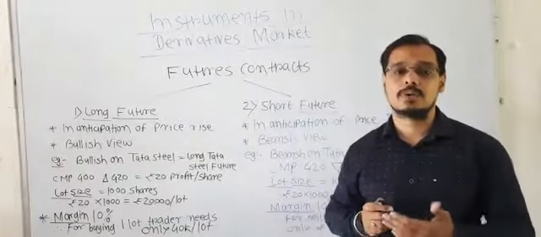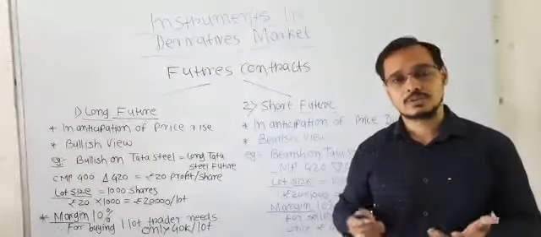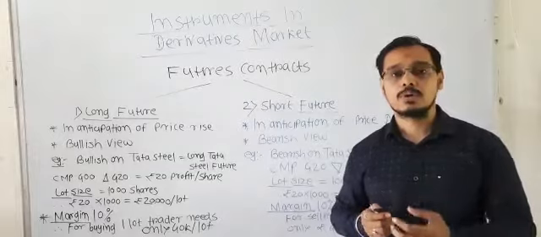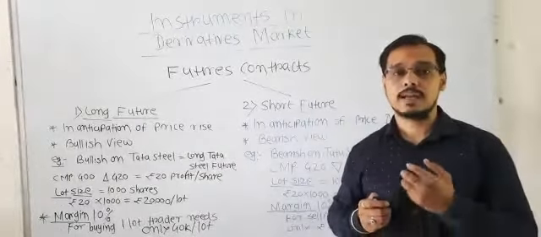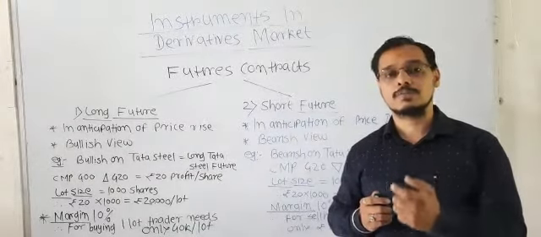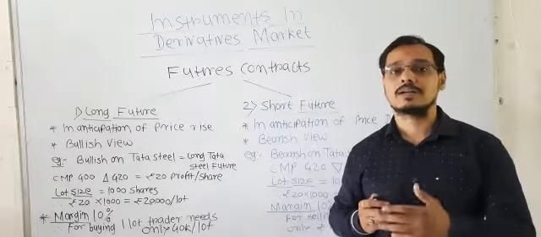The 10% of 4 lakh rupees is just 40,000 rupees. In just 40,000 rupees, you can buy a future contract of Tata Steel.